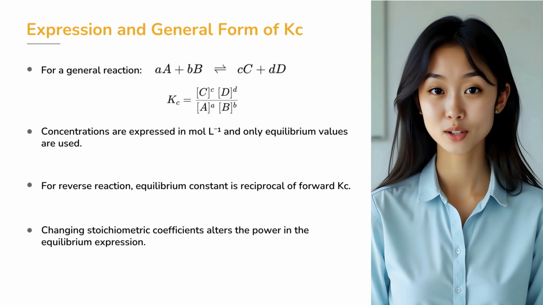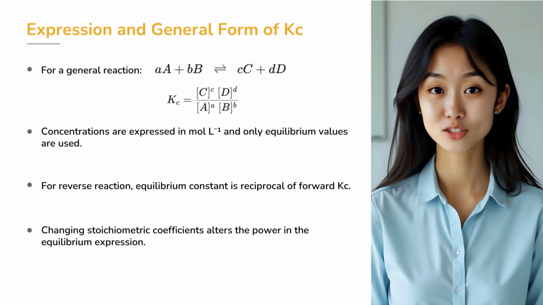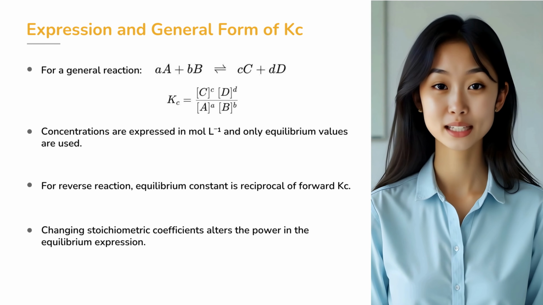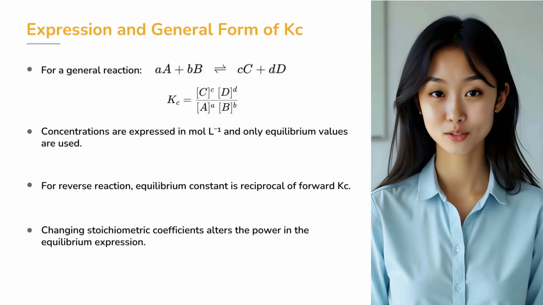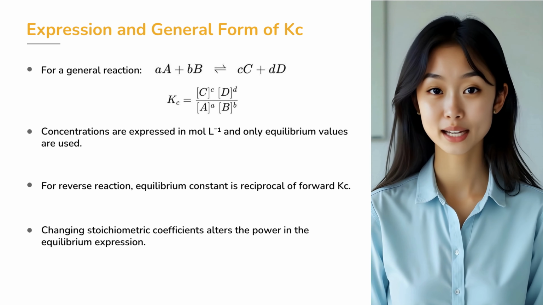Let us now generalize the equilibrium constant. For any reaction of the type small a A plus small b B gives small c C plus small d D, the equilibrium constant is written as Kc equals concentration of C raised to the power c multiplied by concentration of D raised to the power d, divided by concentration of A raised to the power a and concentration of B raised to the power b.